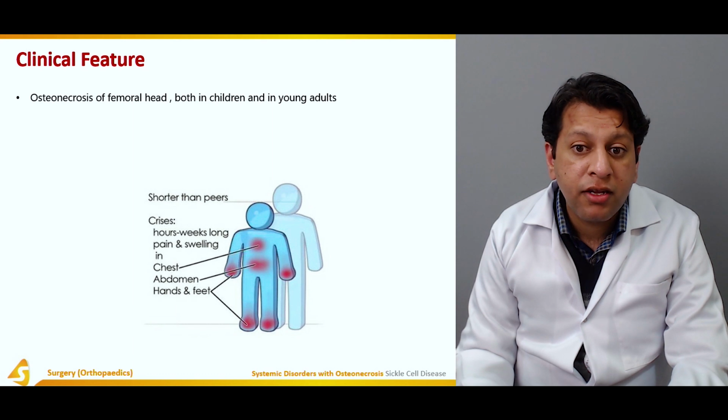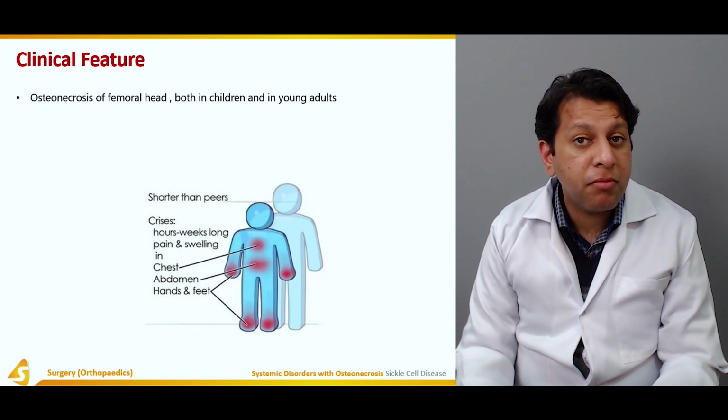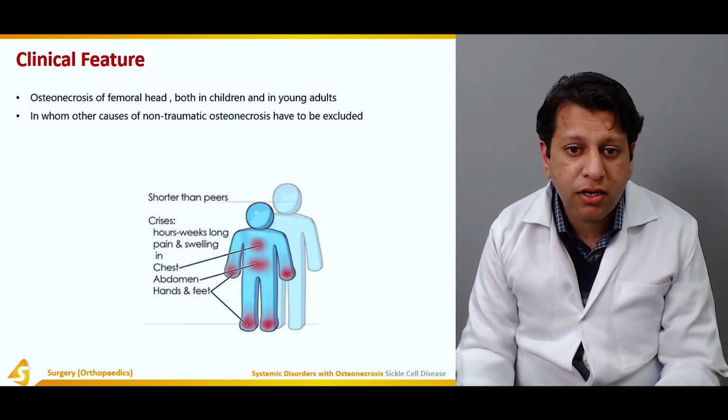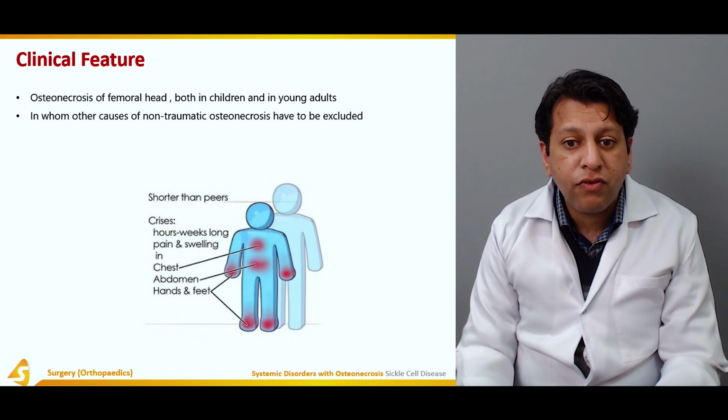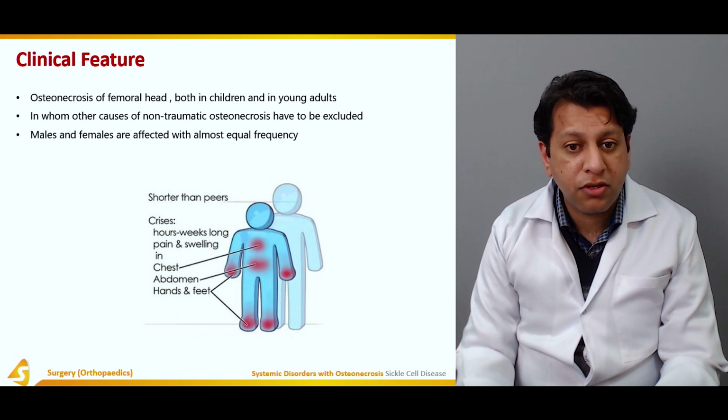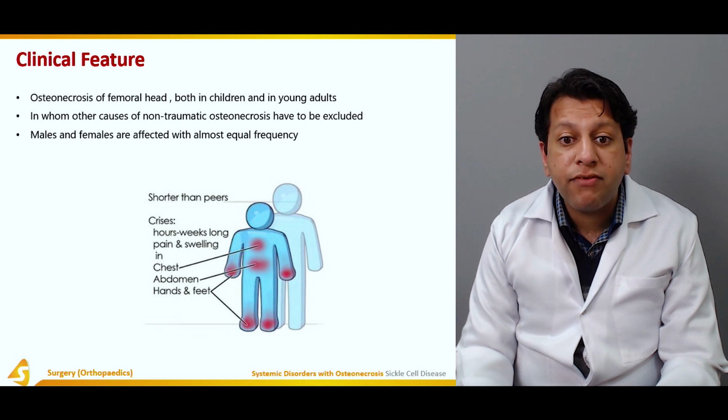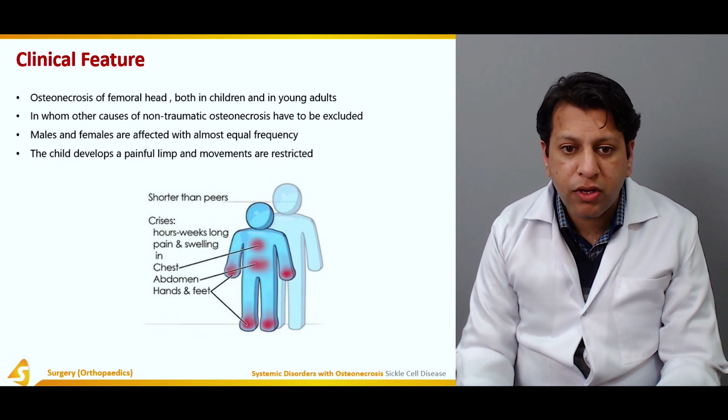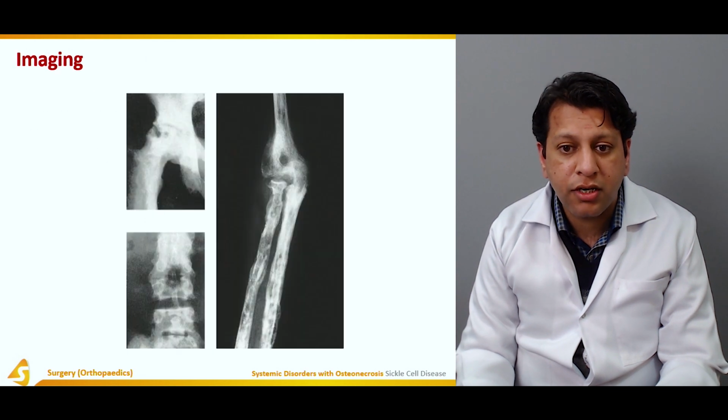Osteonecrosis of the femoral head, both in children and young adults, may be a feature of sickle cell disease, in whom other causes of non-traumatic osteonecrosis have been excluded. Males and females are affected with almost equal frequency. Children develop a painful limp and movements are usually restricted.